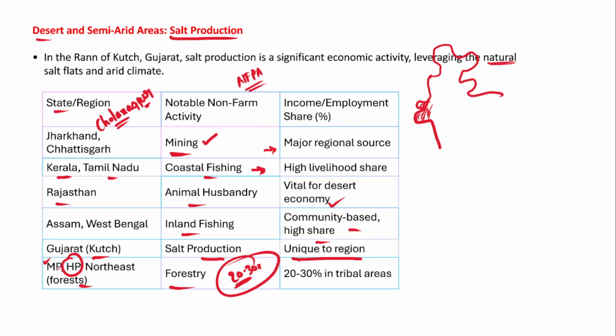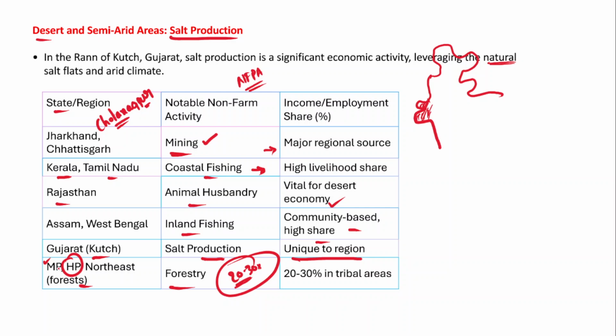So I hope you have understood how to answer this question. You should write a brief conclusion as well in the answer. It is very clear from our analysis that the physiographic features of our country are related to livelihood, right? They are related to the non-farm primary activities, because these activities are generating sustained livelihood for the people.